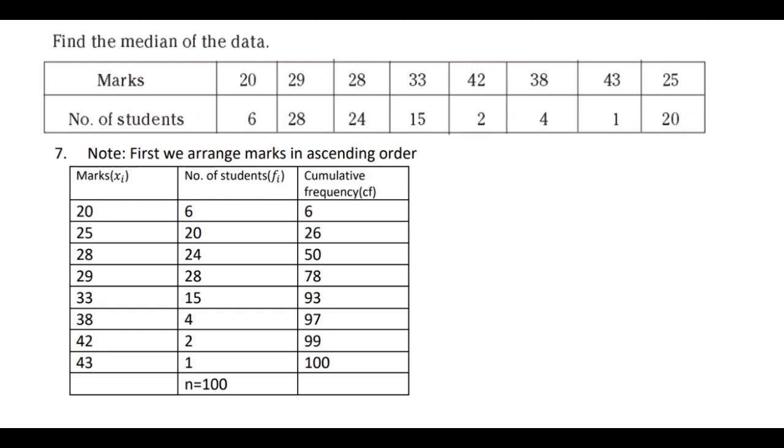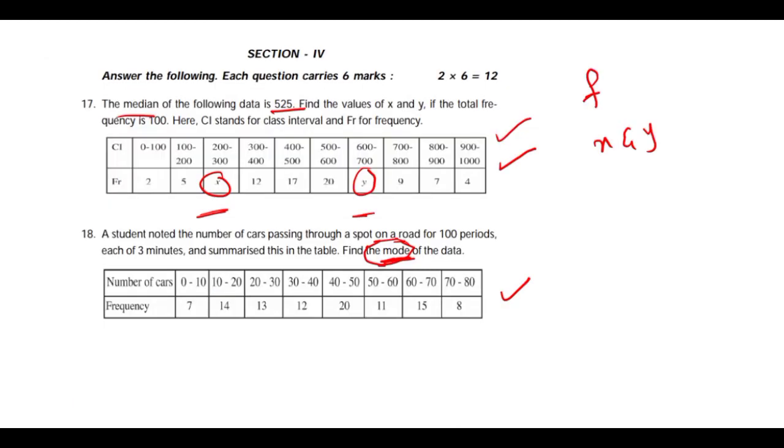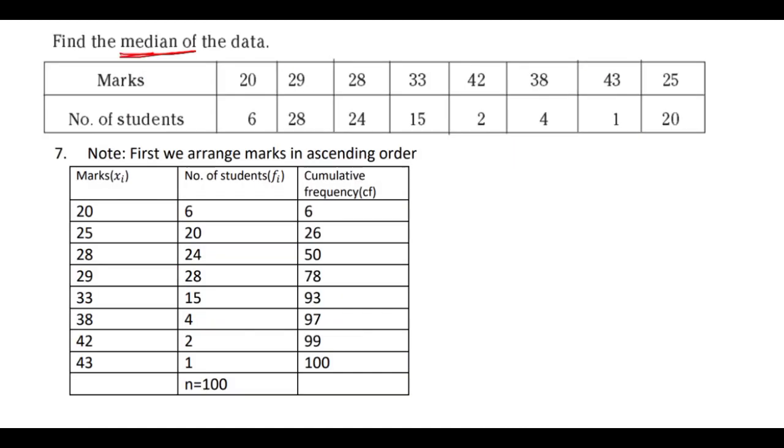But here one question is there. This problem actually does not belong to this model paper. This is from another paper I had taken, but it is a very interesting question, so I want to discuss it with you. Observe the question. Actually, this model you finished in 9th standard. We need to find the median. If you have grouped classes, it is very easy to find the median, which you practiced in the 10th standard. But here they gave values like 20, 29. So how to find the median in this situation?